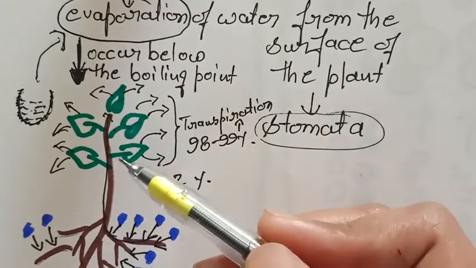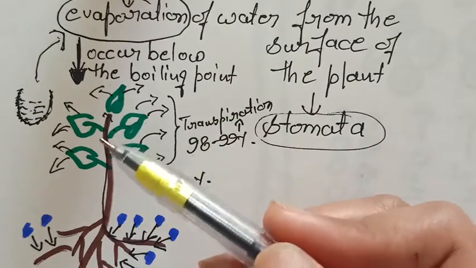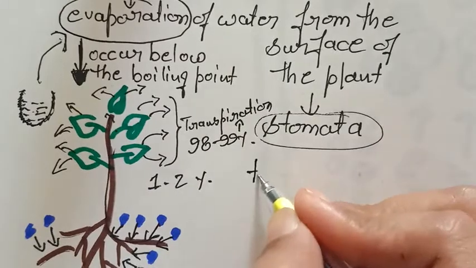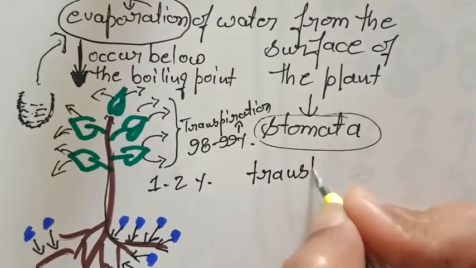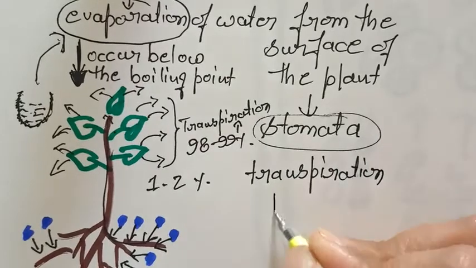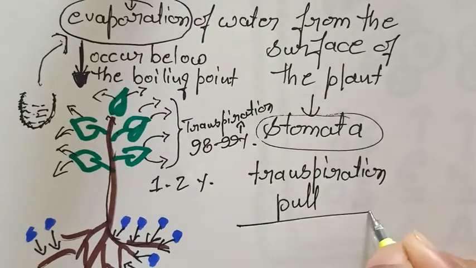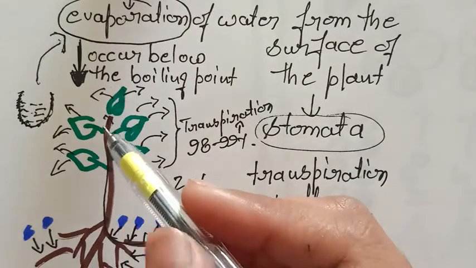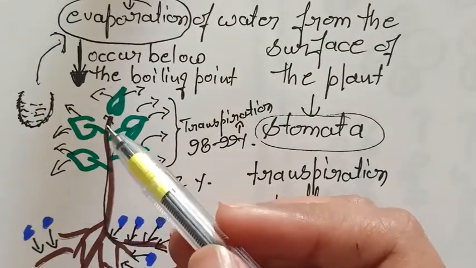This suction pull which is created due to transpiration is known as transpiration pull, and transpiration pull is one of the factors due to which water is conducted in the upward direction inside the plant.